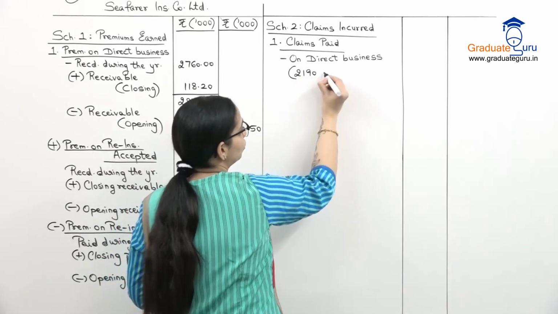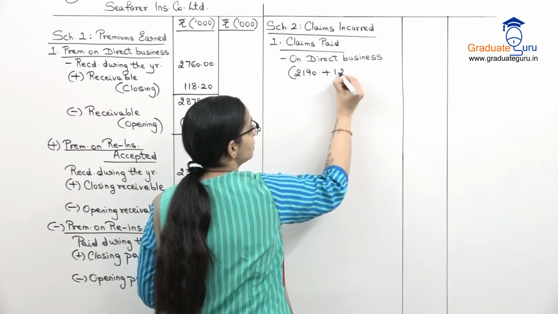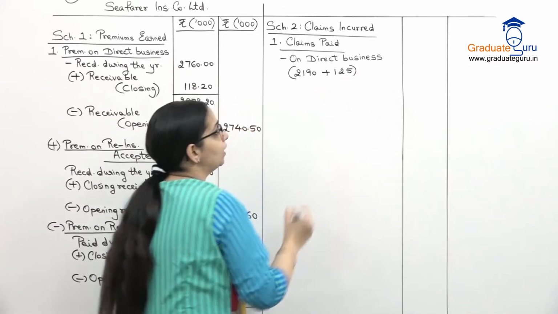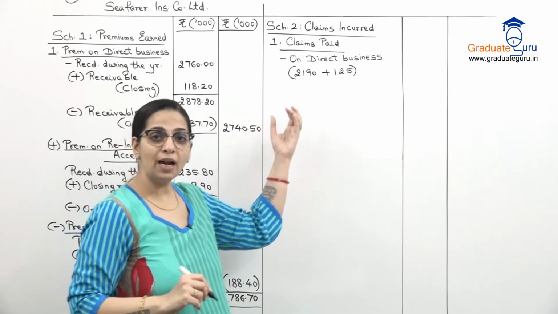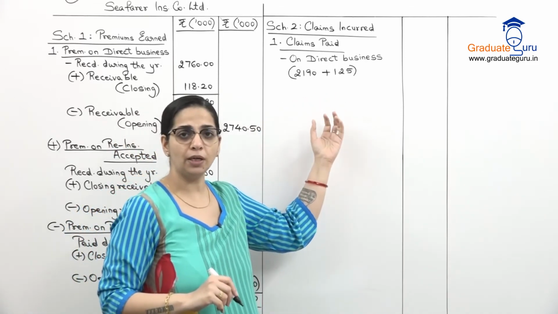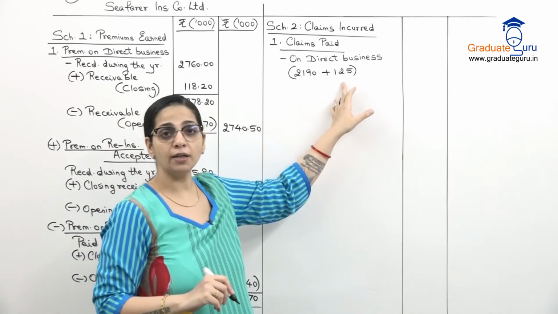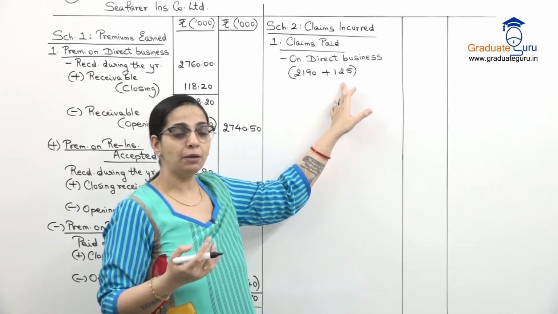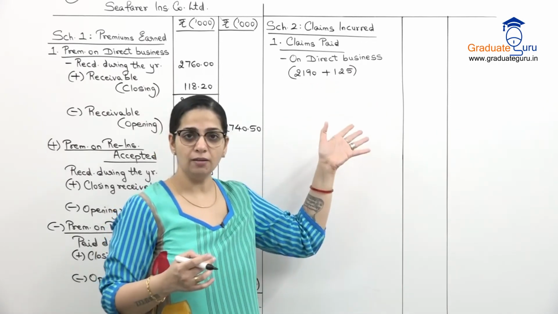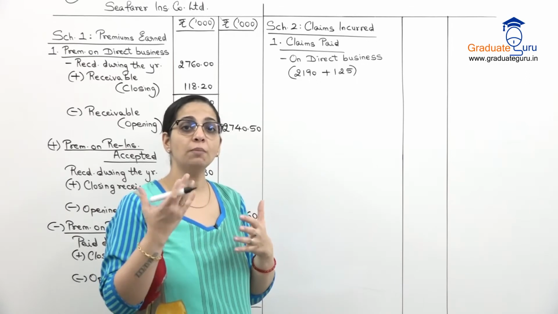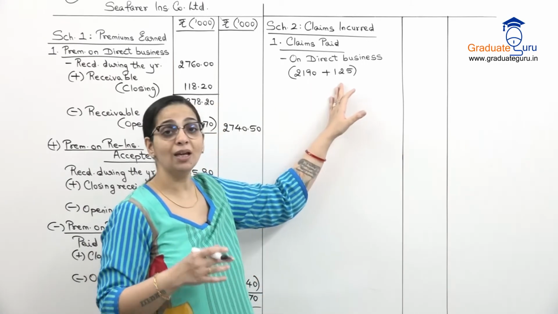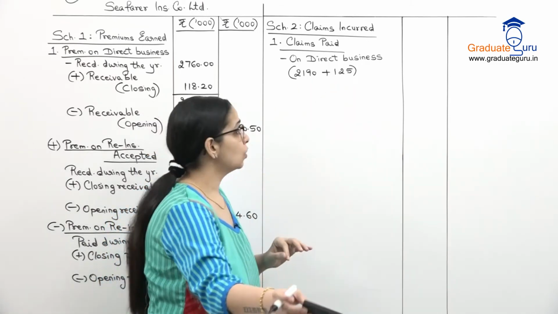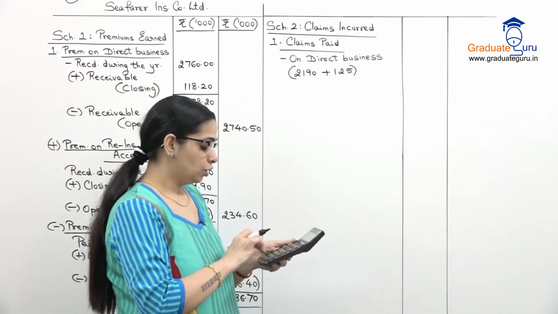2,190,000 जो हमारा amount है plus 125 cost यहीं पर add कर देंगे. I will not show it separately. This is just for our understanding. एक्चुअल फॉर्मेट में हम कभी ऐसे दिखाते नहीं हैं, but of course this is for you to remember that we have added the expenses. So let us add these two.